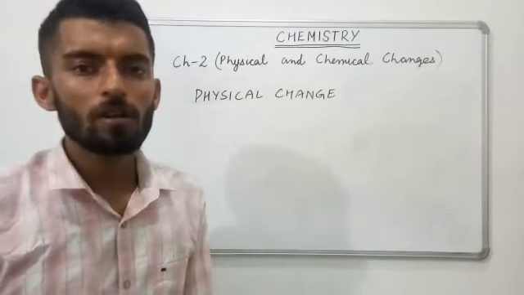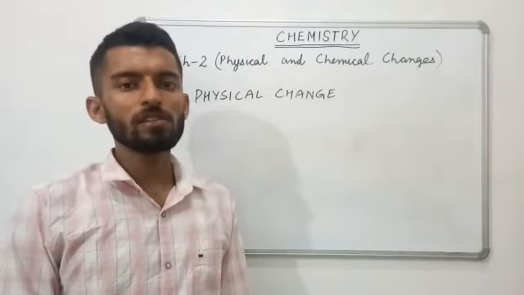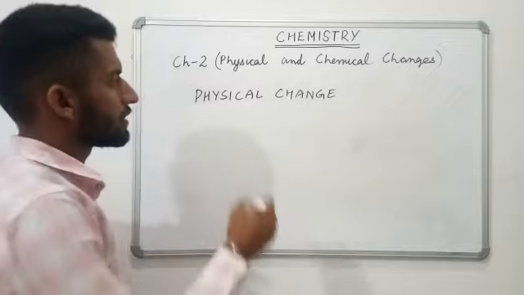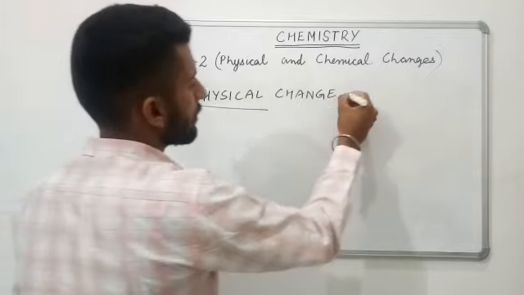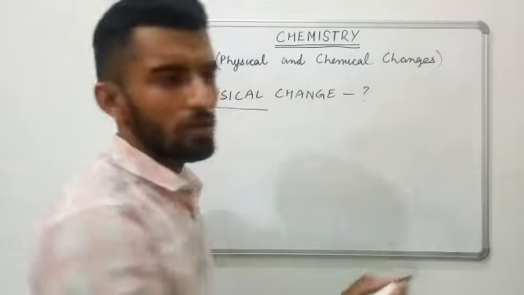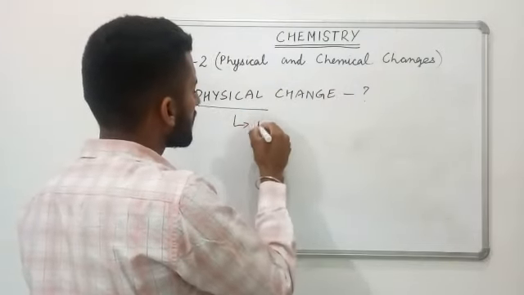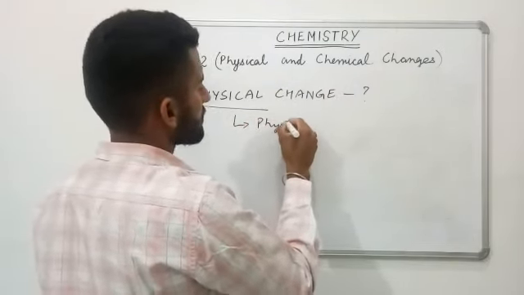Okay, now we have to start with our next part, that is physical changes and chemical changes in detail. First of all we will start with the physical change. What is physical change? It's a type of change in which there is only a change in the physical composition of the substance.